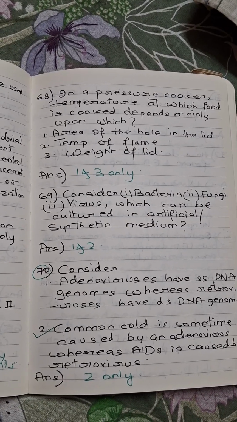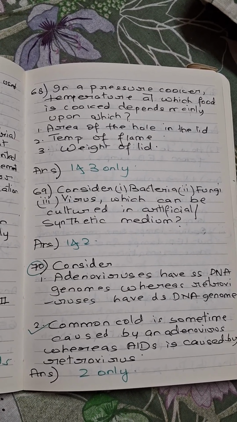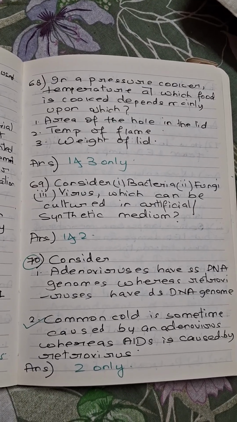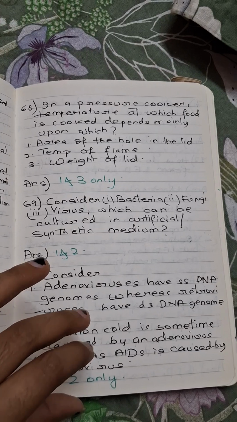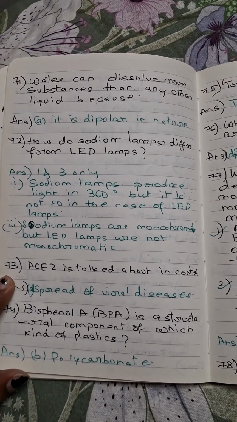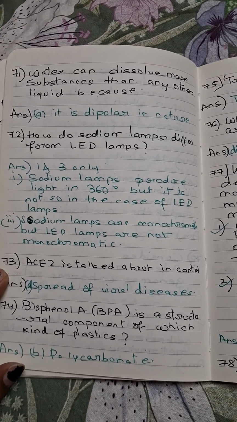Consider the following. Adenoviruses have single-stranded DNA genomes, whereas retroviruses have double-stranded DNA genomes. Common cold is sometimes caused by an adenovirus, whereas AIDS is caused by a retrovirus. Only the second option is correct. Water can dissolve more substances than any other liquid because it is dipolar in nature.